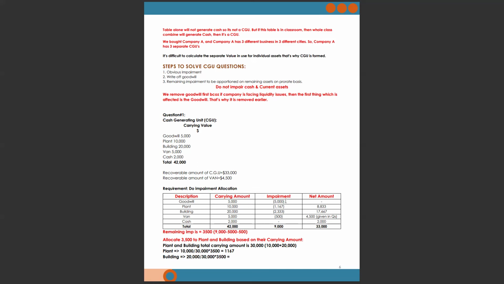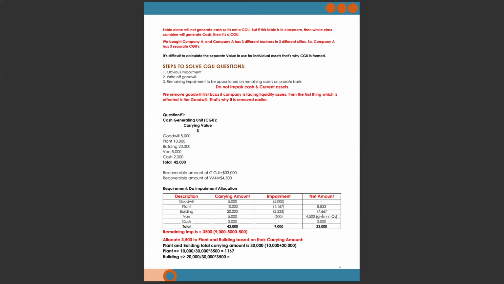The entire amount will be written down in the impairment column, so there is no net amount, it's zero. Then you put the complete cash, or current asset balance, in the last column, the net or recoverable amount column, because we can't impair current assets.